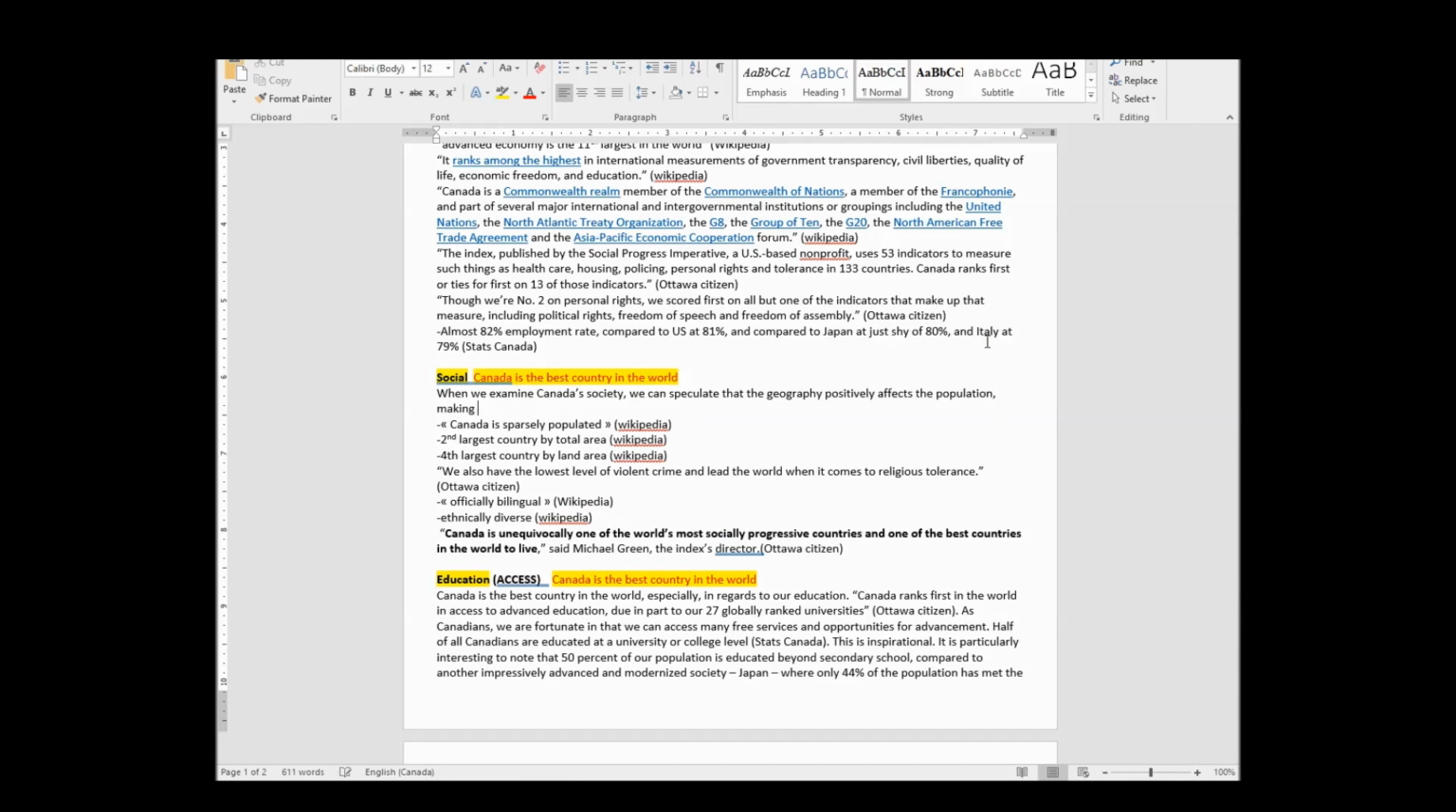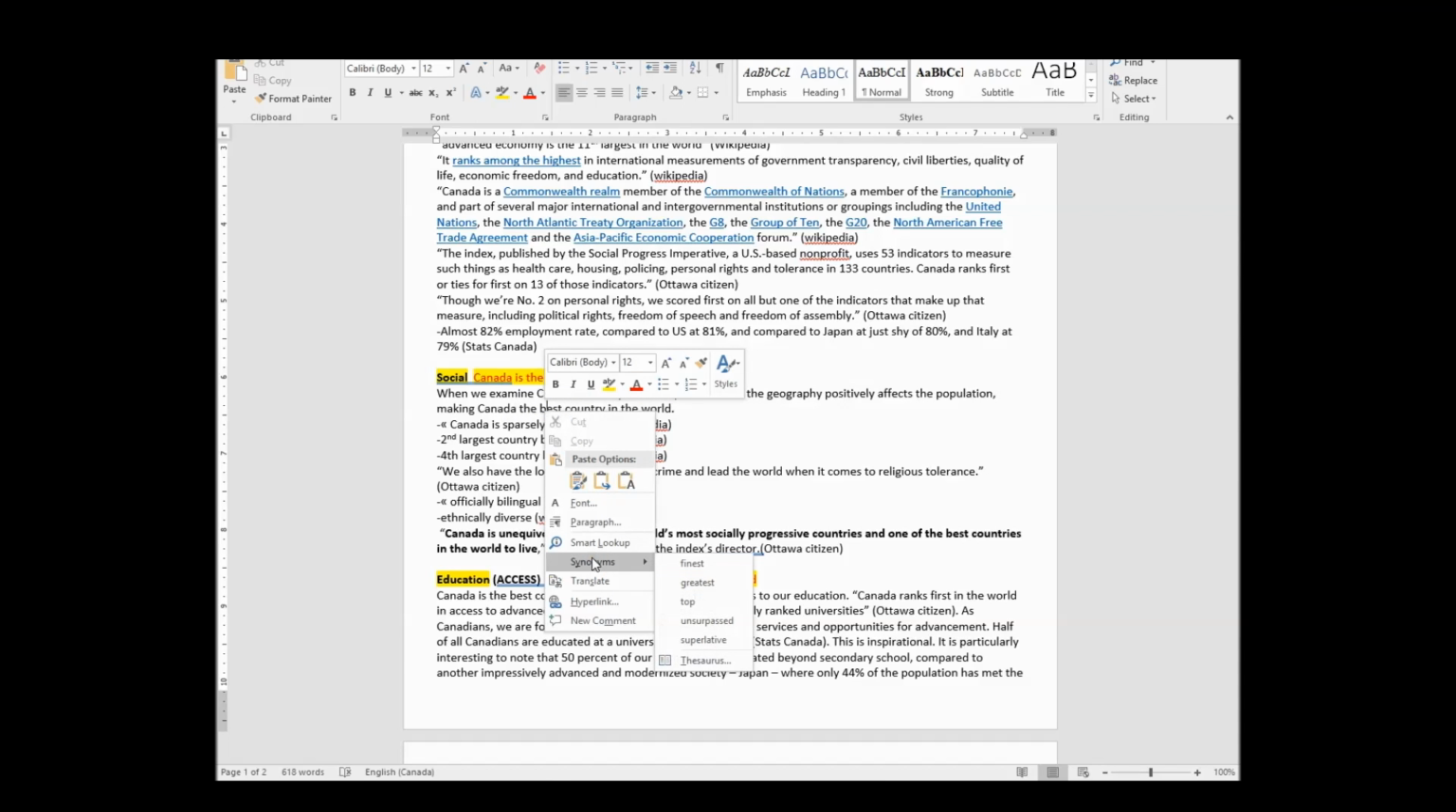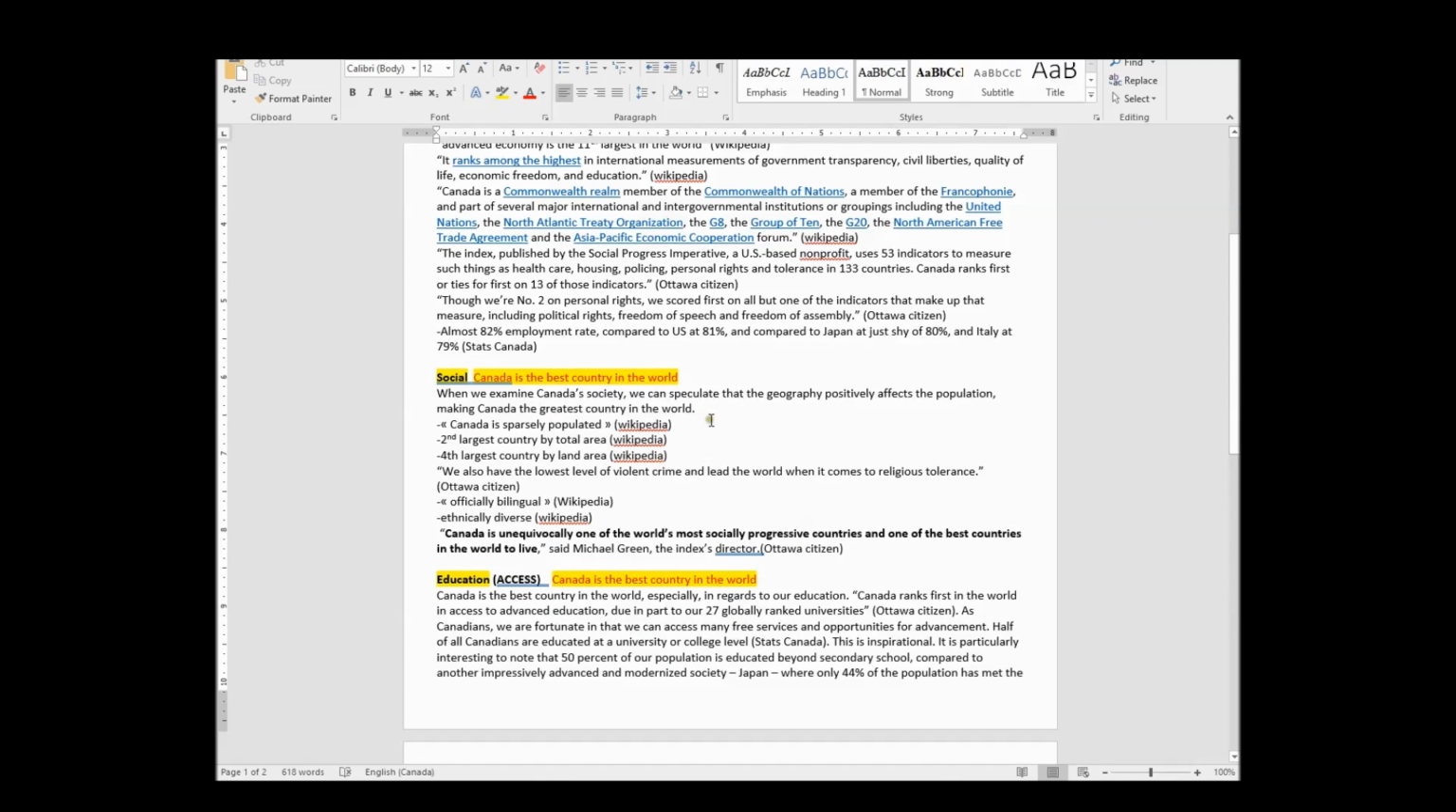And again, I have to tie it into my thesis here, making Canada the best country in the world. The only dilemma I'm going to have is that I've already said here Canada's the best country in the world. If I can reiterate this, I should. So I should really be saying making Canada the, I wonder if there's a synonym for best? The finest, the greatest, oh actually greatest, that works. The greatest country in the world. That's at least better than having best and best, otherwise it's too repetitive.